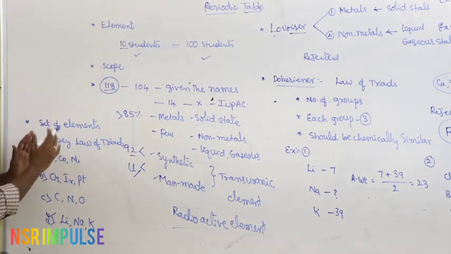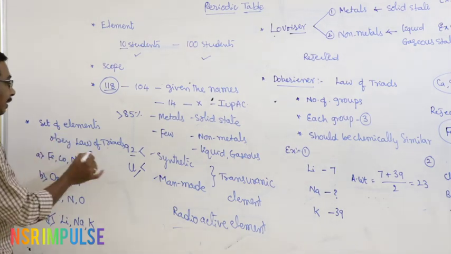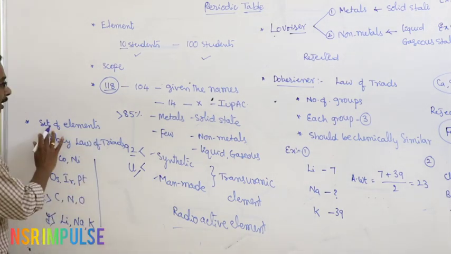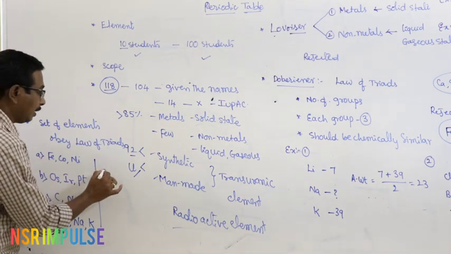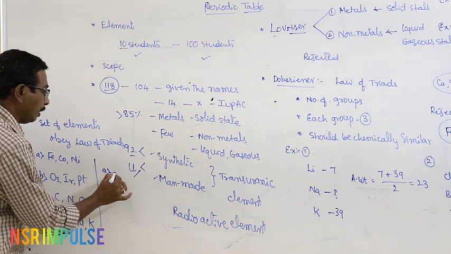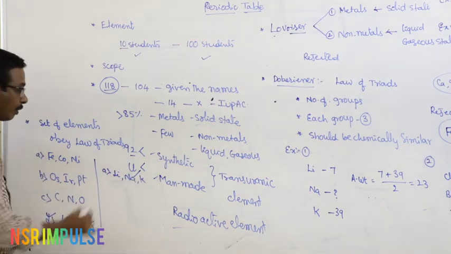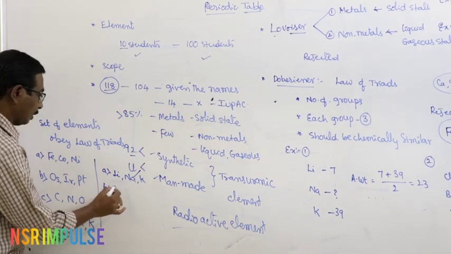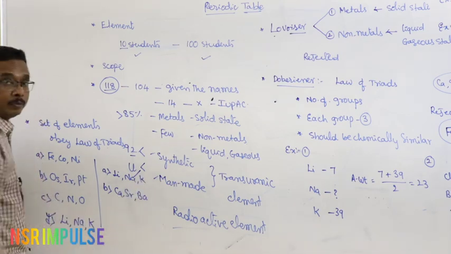In the same way, we can apply the same thing differently. Which set of elements does not obey the law of triads? First option, lithium, sodium, potassium. Second, calcium, strontium, barium.